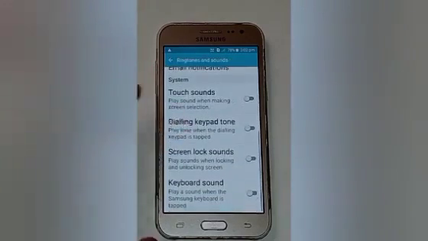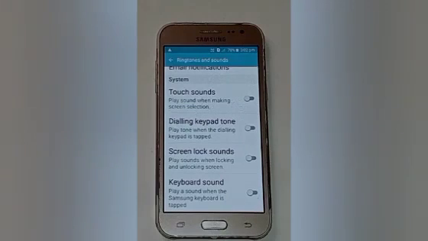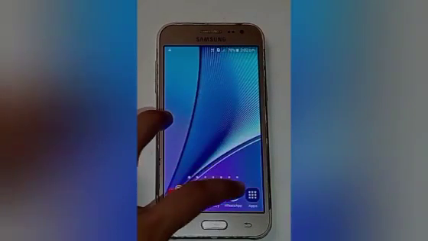Swipe up and here you will see the keyboard sound option, which is off. It means that it doesn't play any sound when the Samsung keyboard is tapped. If keyboard sound is off, firstly turn this on. It means that it plays sound when we tap on our Samsung keyboard. So I will show you.